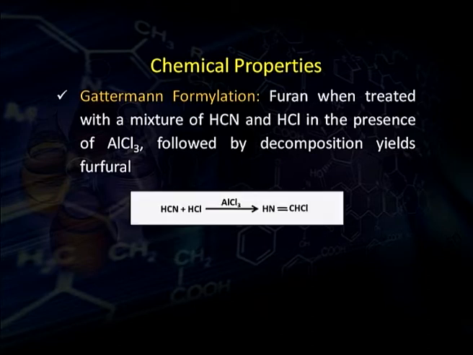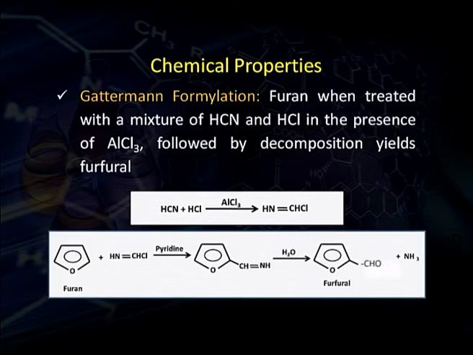Hydrocyanic acid and hydrochloric acid convert into chloroformamide, and this is the reagent which is reactive in this reaction. In the presence of pyridine, we first get this substitution product, which on hydrolysis forms 2-formyl furan, furfural, and ammonia is liberated.